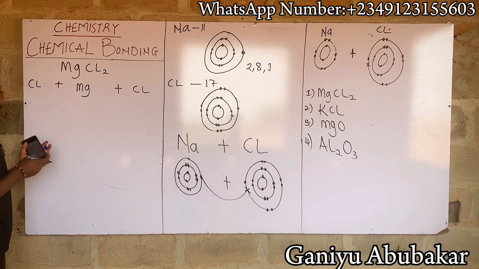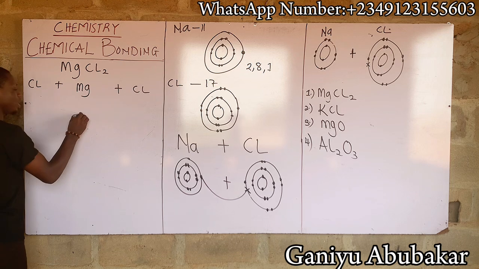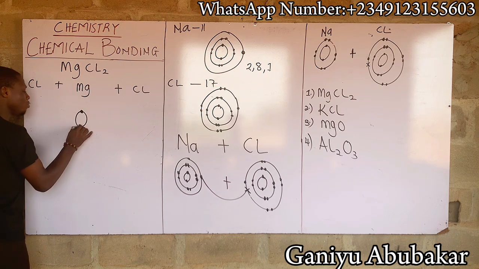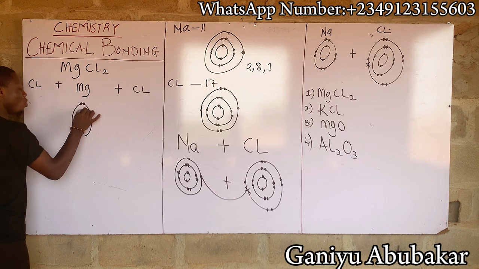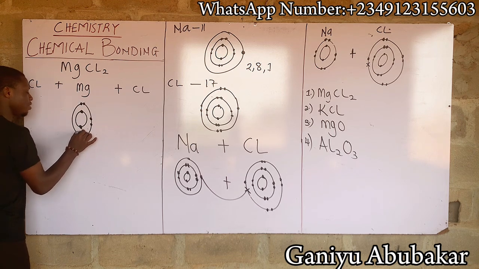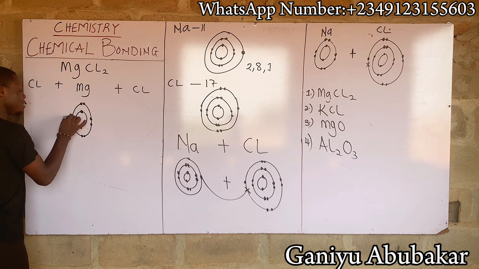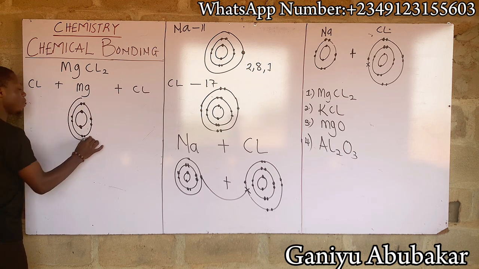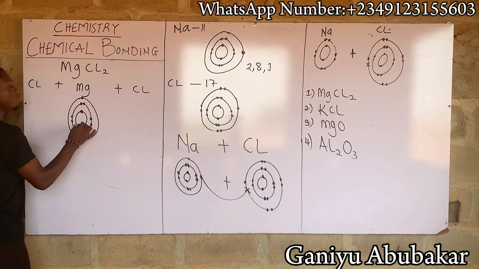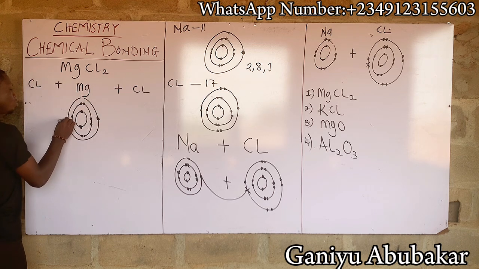Magnesium is atomic number 12. So draw your shell. This is 1, 2, 3, 4, 5, 6, 7, 8, 9, 10, 11, 12.